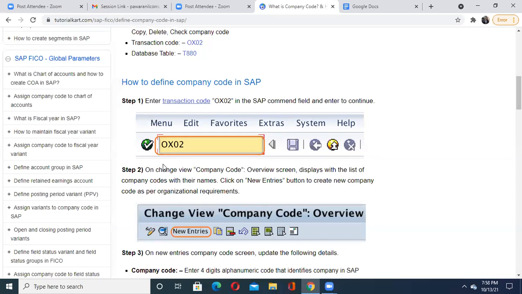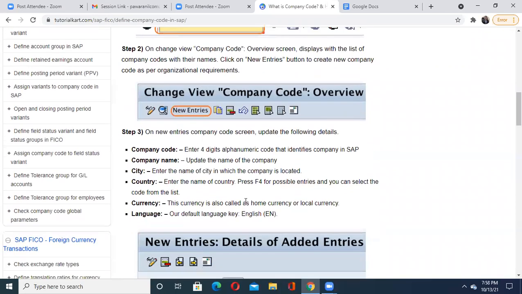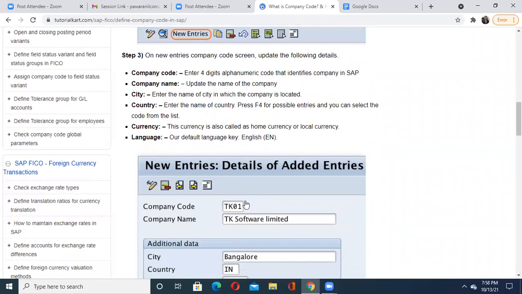Then you will come to your next window. That window is named Change View Company Code Overview. Inside this window, again you will find the New Entries button, and by clicking on this tab, you need to update the following things. See what are the things you need to update?